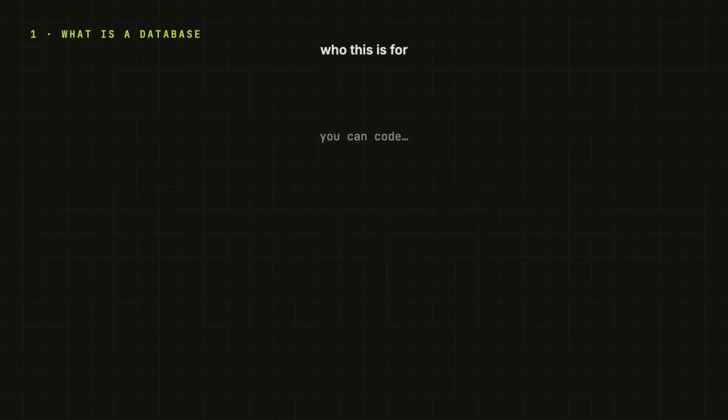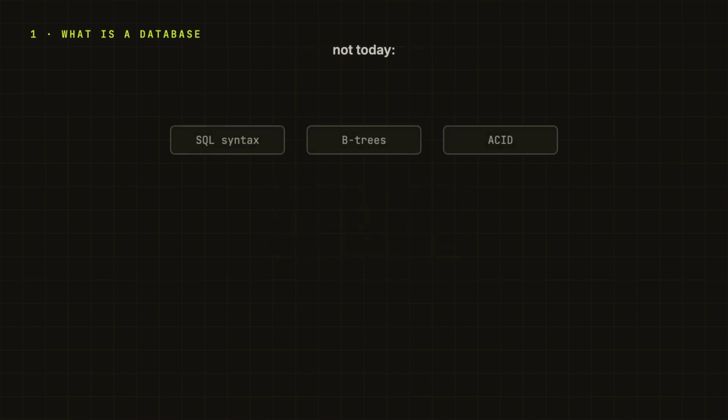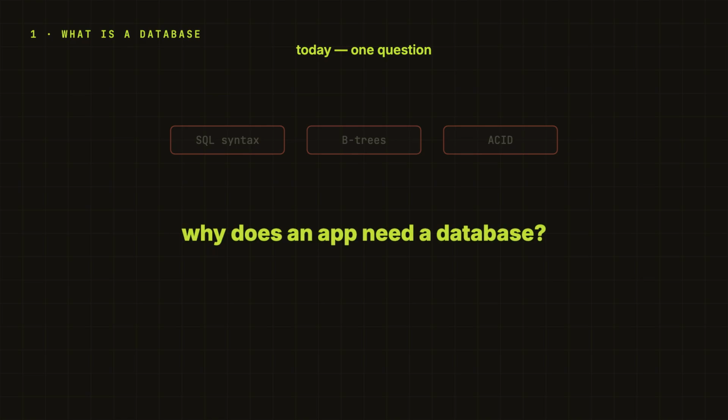So if you are a CS guy or you can code, but databases feel like a black box, this series is for you. In this first video, I am not trying to teach SQL syntax or B-trees or ACID properties. Today, we are just answering only one question. Why does an app need a database in the first place? Once that is clear, every later topic has somewhere to attach.